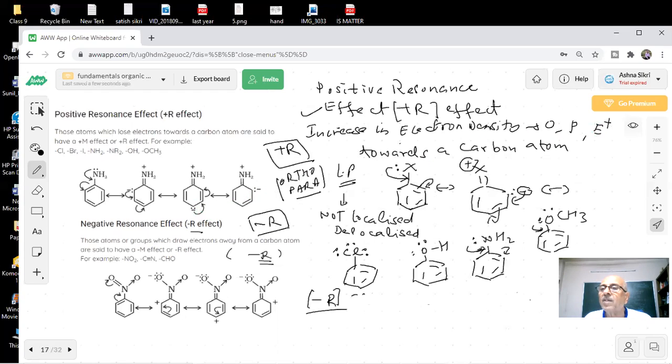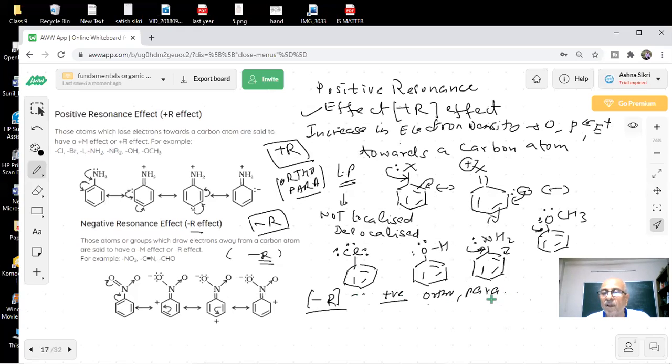So that will happen. Now, in case of those groups which are minus R, what is happening on the benzene ring, students? Sir, electron density is decreasing. So there is a positive charge, you can see. Positive charge is there at ortho and para positions.